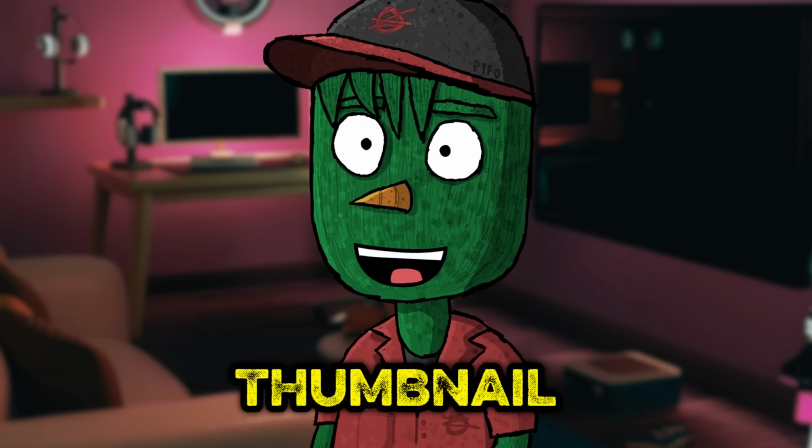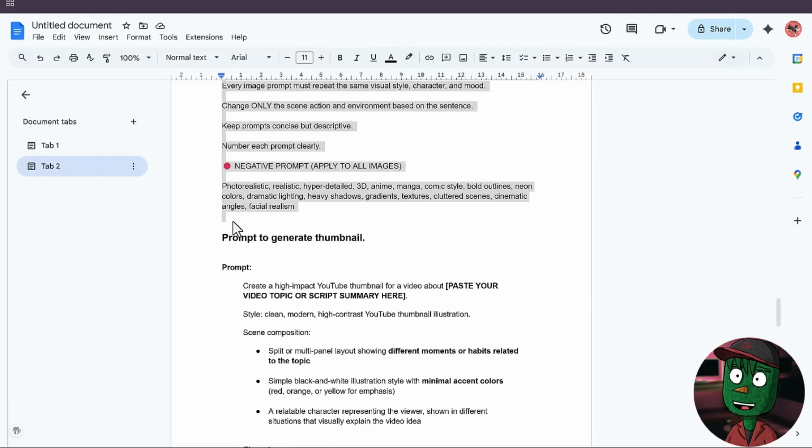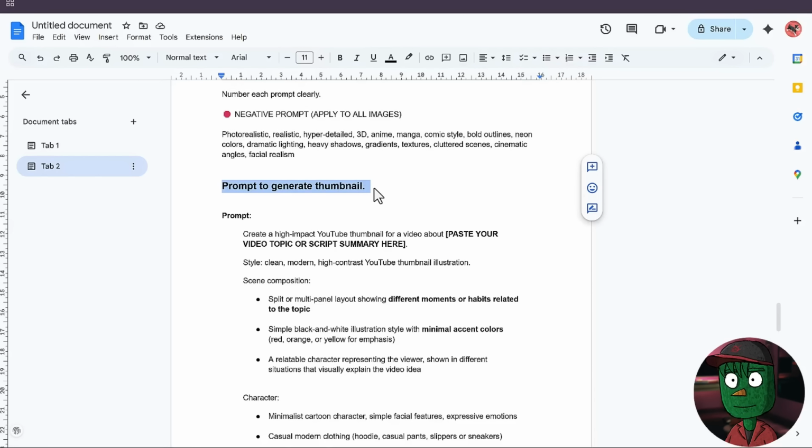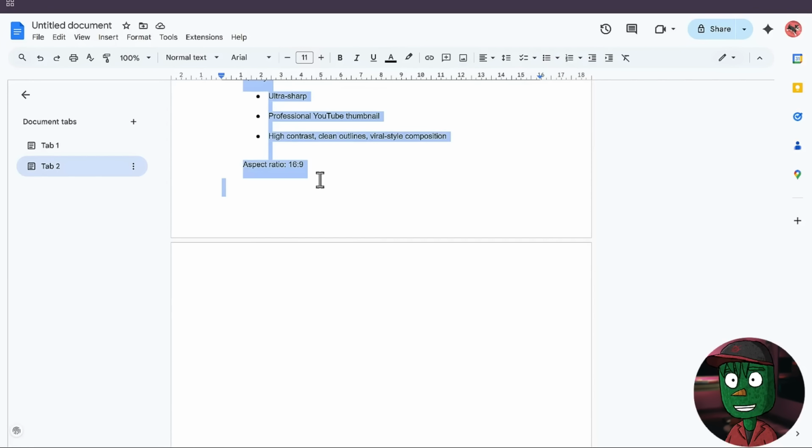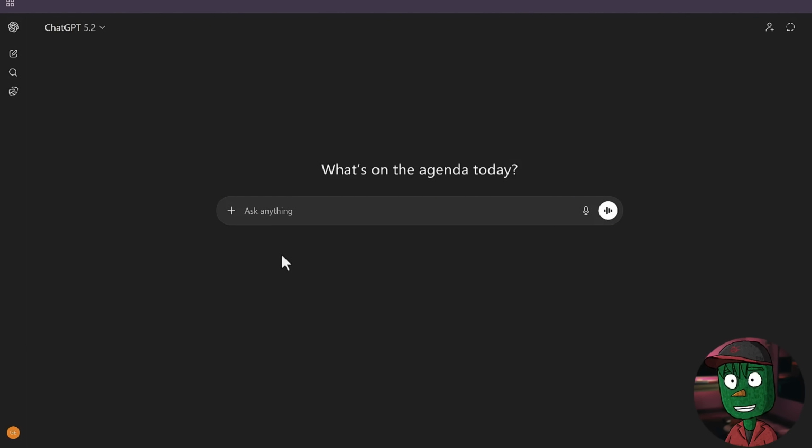Now to create your thumbnail, this is what you need to do. Come down to the Google Doc file that I have provided, and then you will see prompts to generate your thumbnail. So what you just need to do is copy the entire prompt and open your preferred AI model. You can use Gemini or ChatGPT, anyone at all. This prompt is going to work fine.